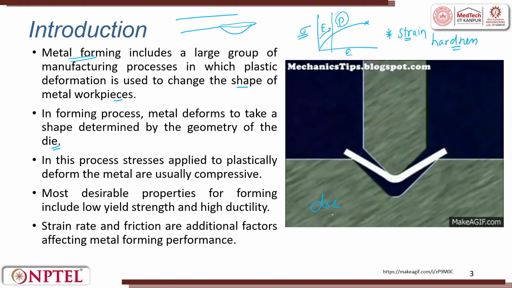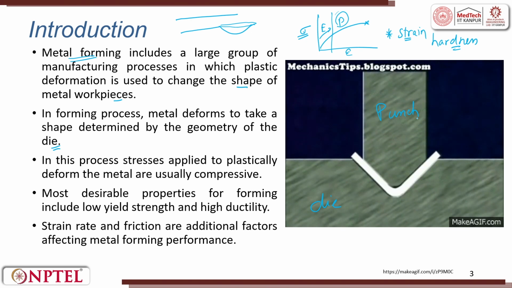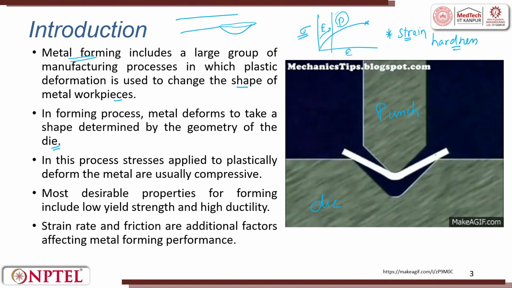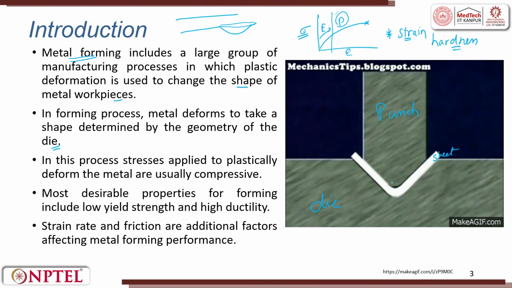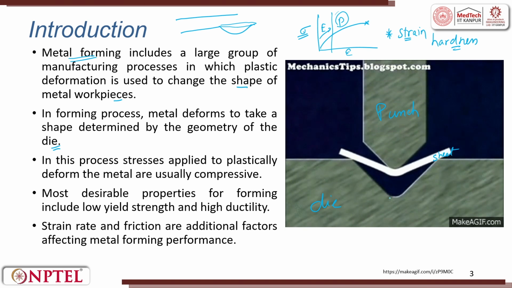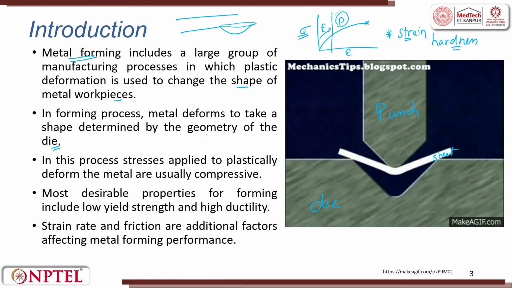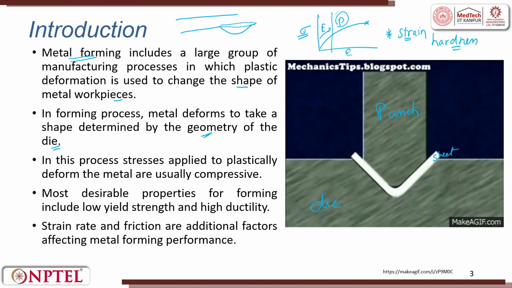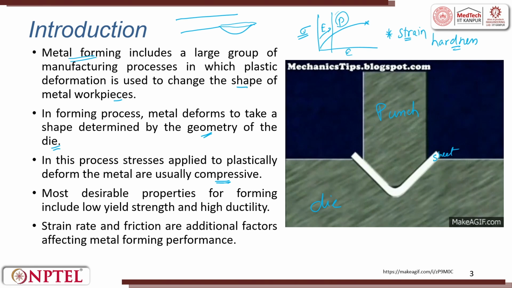This is called the die and this is called the punch, with which you apply load, and this is the sheet which is getting deformed. So, plastically I deform it to a given shape such that I get the output. The shape is given by the die. So, you can have geometry depending upon your requirement. In this process, the stresses applied to plastically deform the metal are usually compressive. By and large, it is compressive.